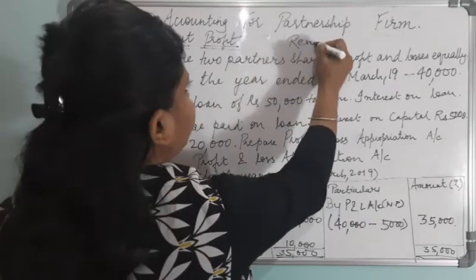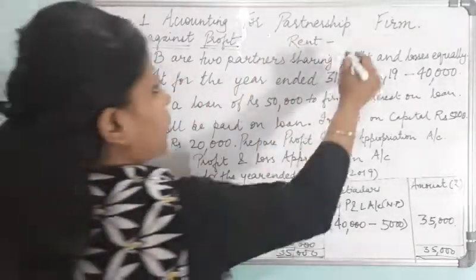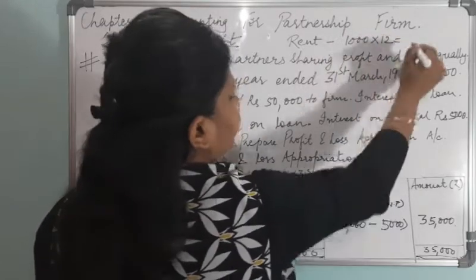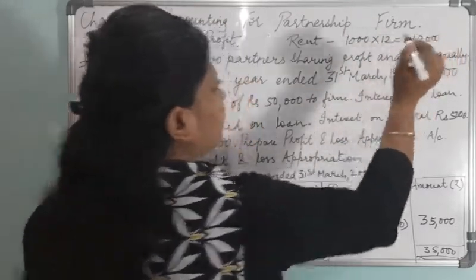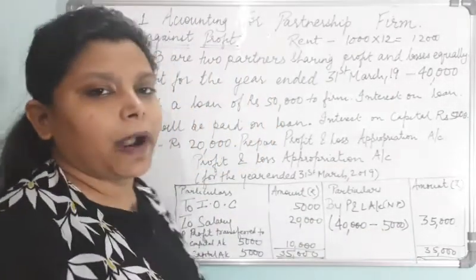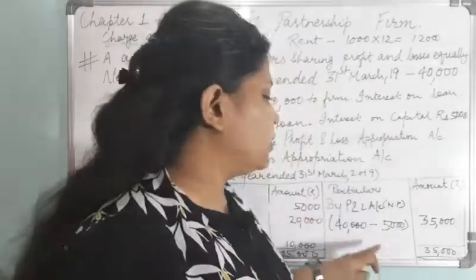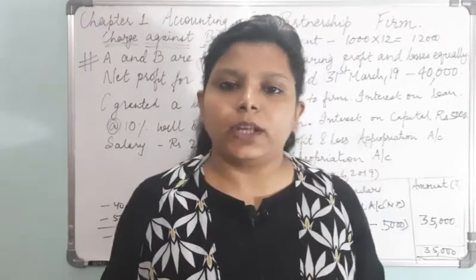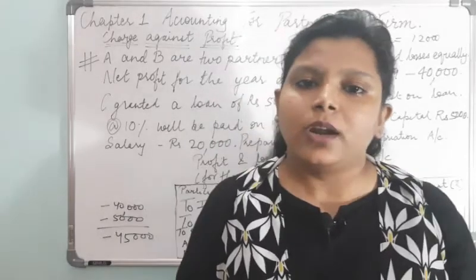What will be the total rent? 1,000 per partner and per month, that is 1,000 into 12, one partner 12,000 and the other partner next 12,000. So the total rent paid to the partners, 24,000, would have been deducted here. In this way, we will be solving the questions related to charge against profit.